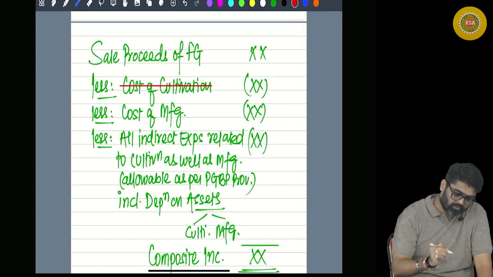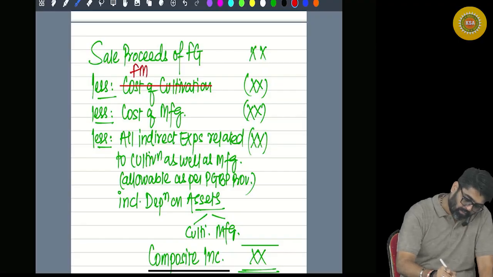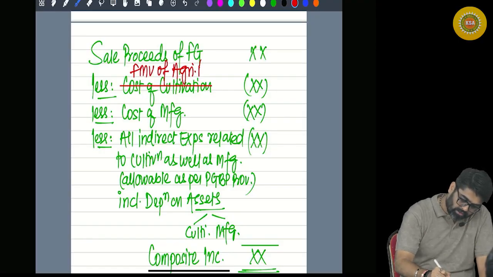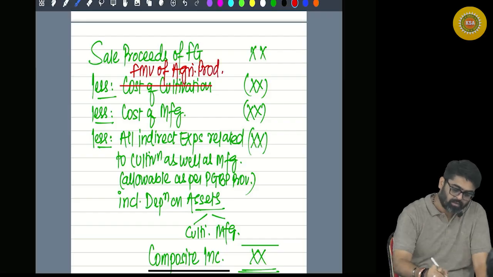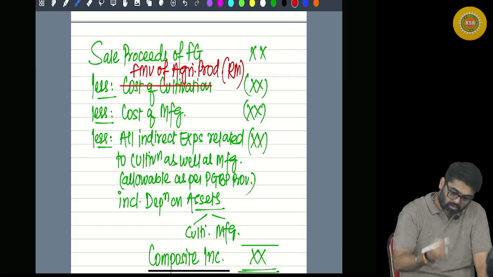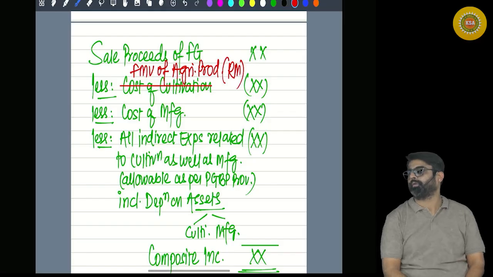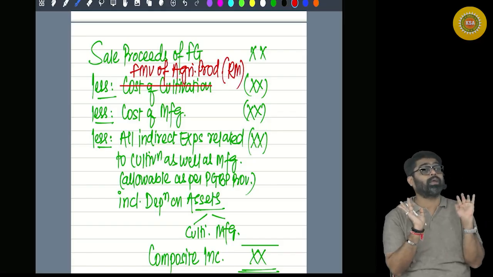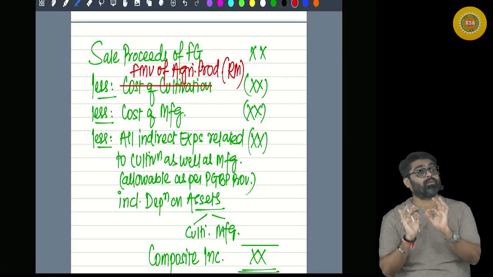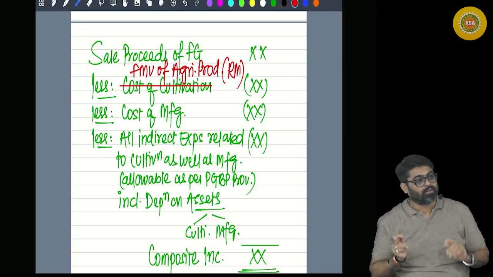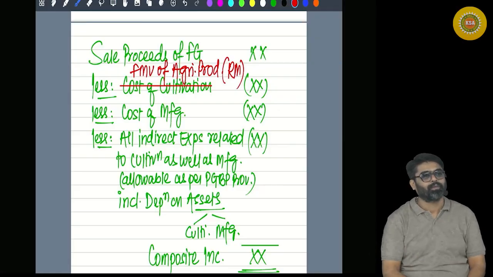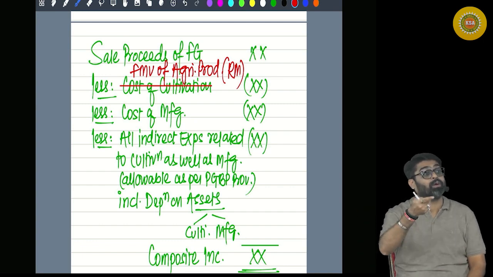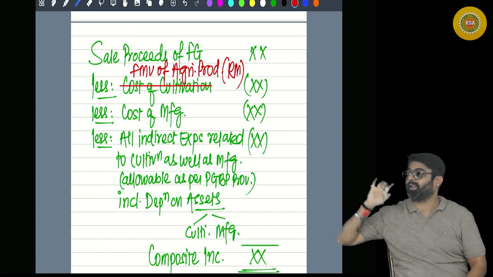I will not take cost of cultivation, I will take fair market value of agricultural produce of my farm, which I am using as raw material. So instead of cost of cultivation of my raw material, what I will take? Fair market value of my raw material. This will take care of two things. My cost of cultivation will also be covered, and my cultivation related profit will also be taken care of.